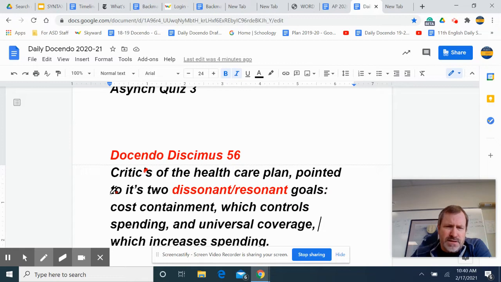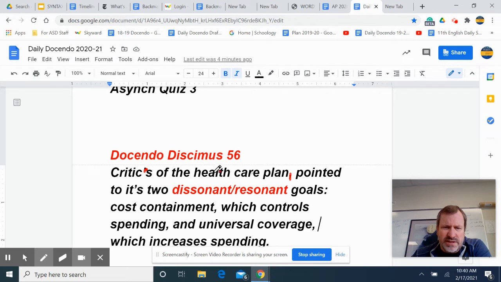Again, no apostrophe to show possession if you don't need it, obviously. Critics of the healthcare plan. Now, you might say, do I capitalize this? Well, I think they're just talking about a generic healthcare plan, so it's not a specific one. So I think it's okay not to capitalize it. But do we really need a comma here?